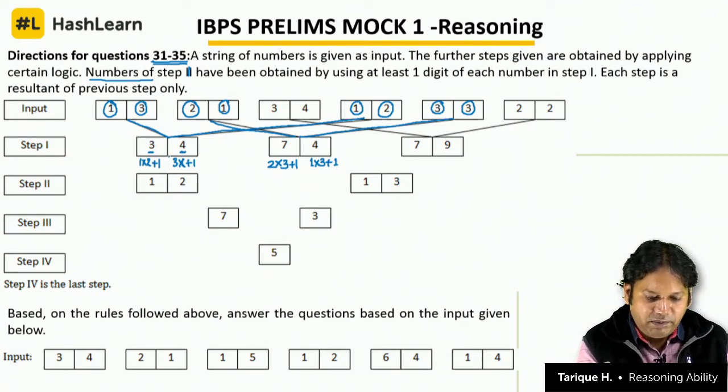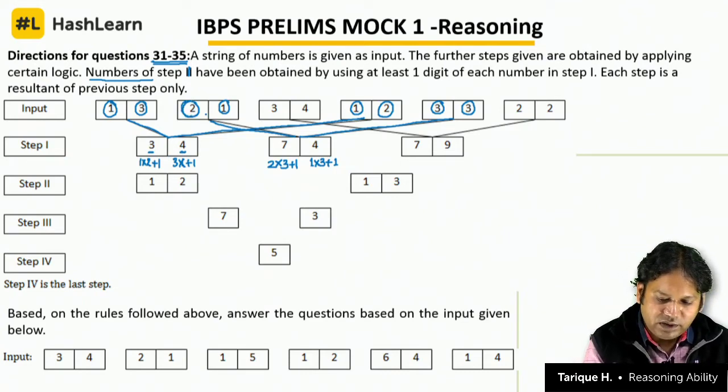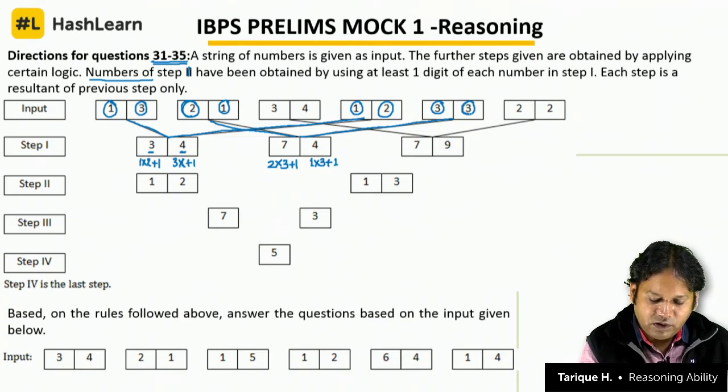Logic is same, multiply the first number in the block with the last number of the other block and add 1. Same thing we will do here also. 3 into 2, 6 plus 1 is 7, and 4 into 2, 8 plus 1 is 9.